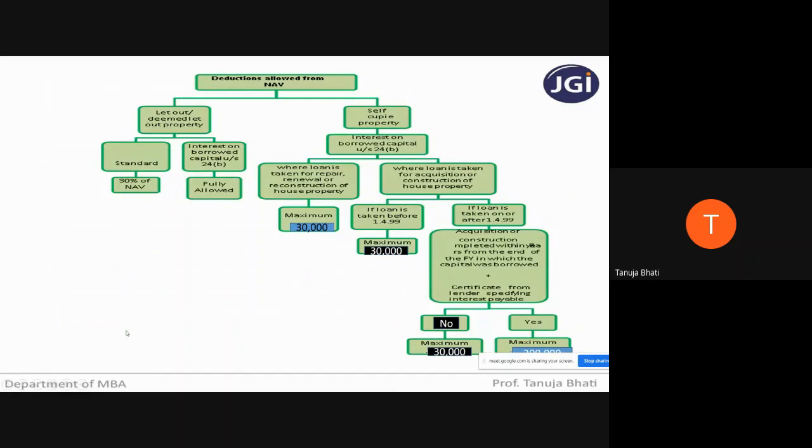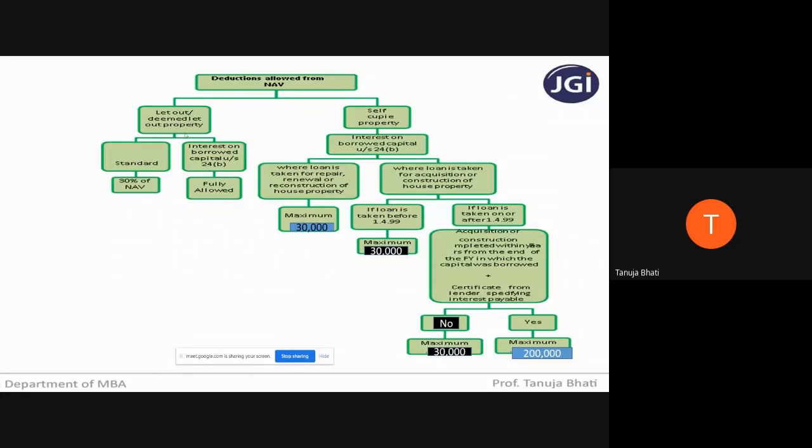So let us understand this in the form of a chart. Now, deductions allowed from net annual value. We know that the first deduction is 30% of net annual value, which requires not much calculation. The second deduction is interest on borrowed capital. So that is what we will be discussing through this chart.